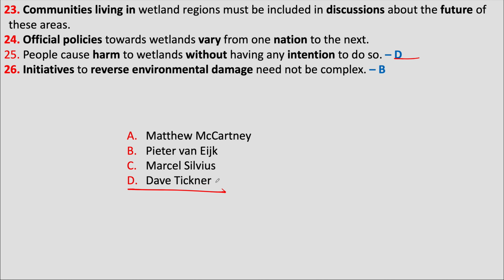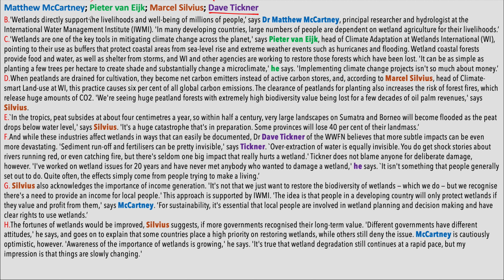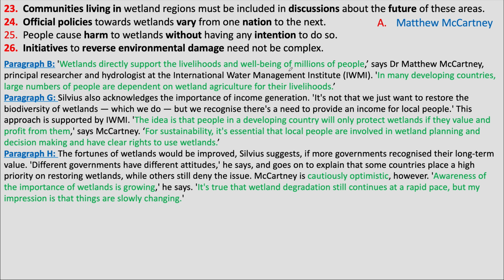Dave Tickner. Next, we will look at Matthew McCartney. This person is mentioned in paragraphs B, G, and H. So we'll take a look at all of these. All the parts of these paragraphs which are direct quotes by Dr. Matthew McCartney or which mention something this person believes in are in green on your screen.